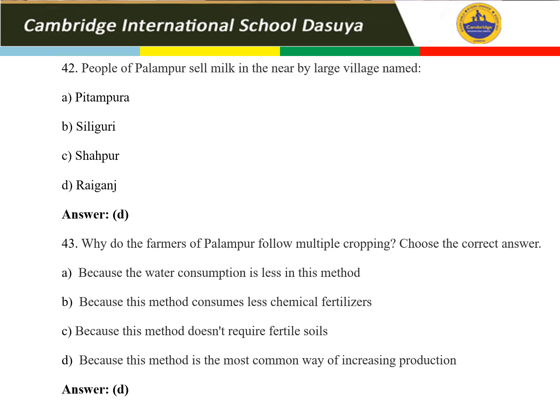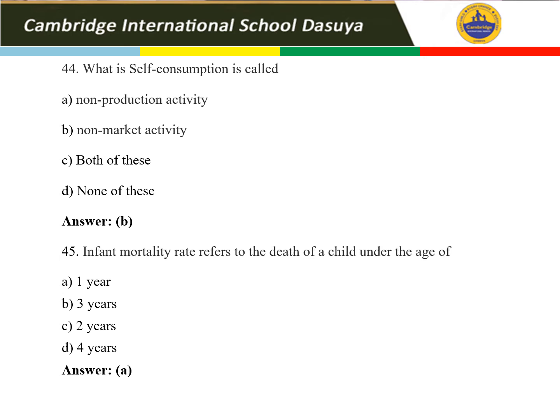Now we are going to discuss question number 44. What is self-consumption called? Non-production activity they told us. The first option is non-market activity, I guess that is the right answer. Both of these, no, that is not the correct answer. None of these, no. The correct answer is B, non-market activity.